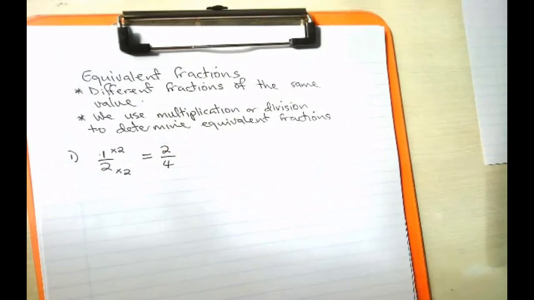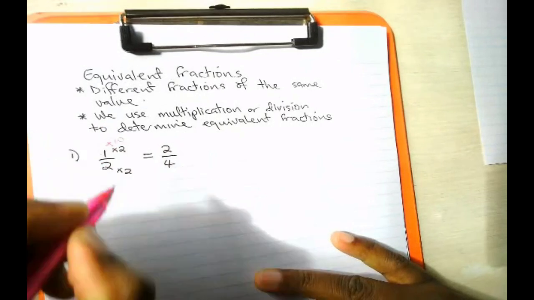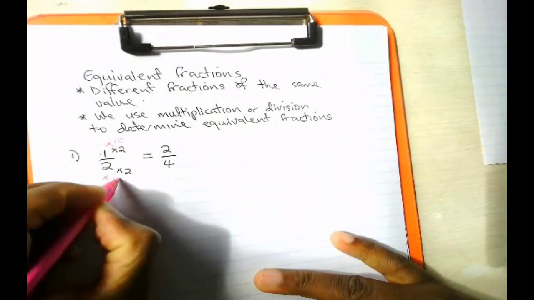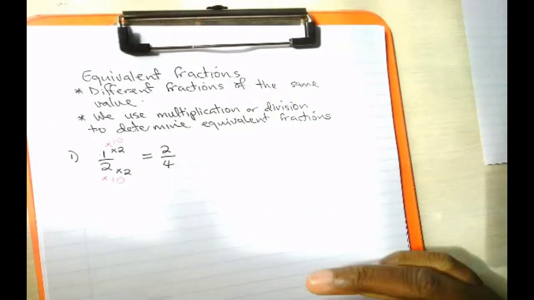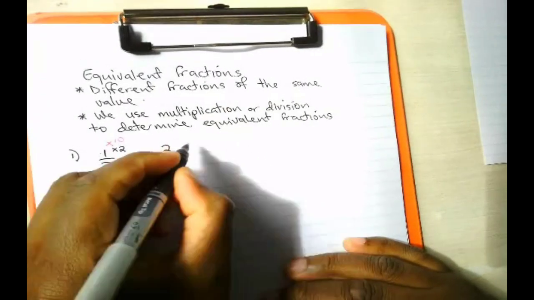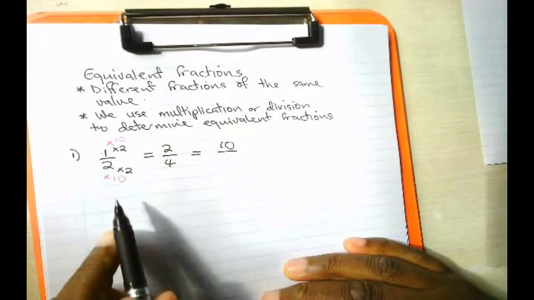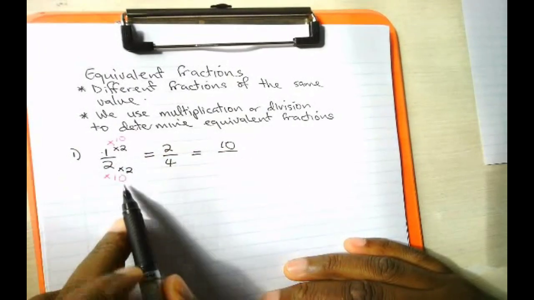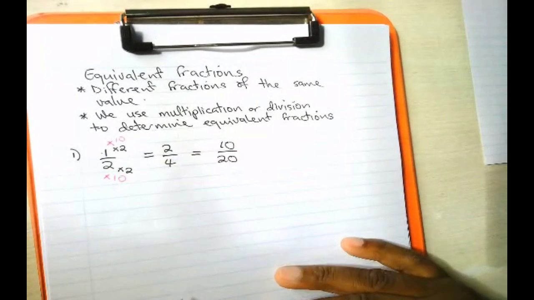And then another one, let's multiply by 10 and 10. Multiplying by 10, 1 multiplied by 10, we get 10, and then 2 multiplied by 10, we get 20.